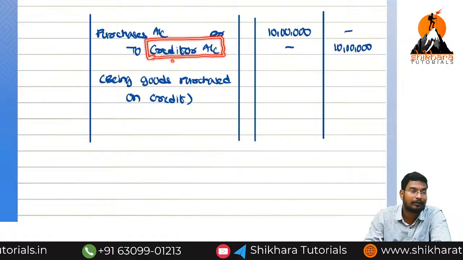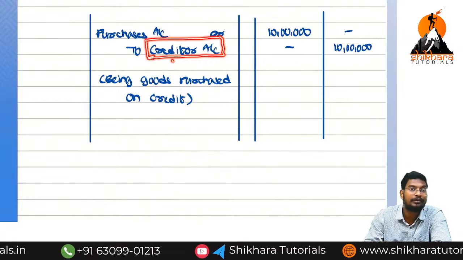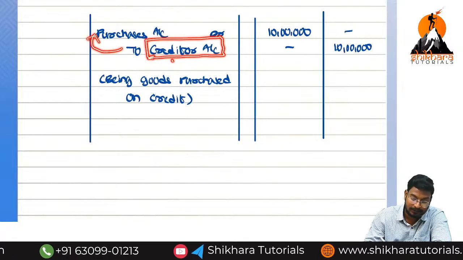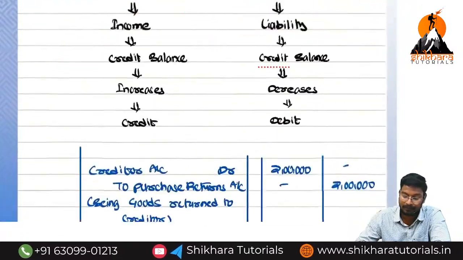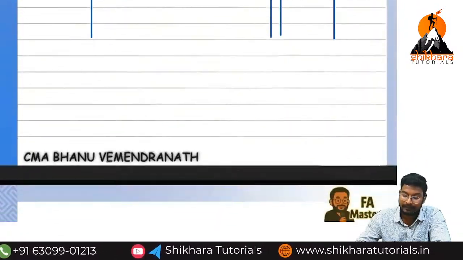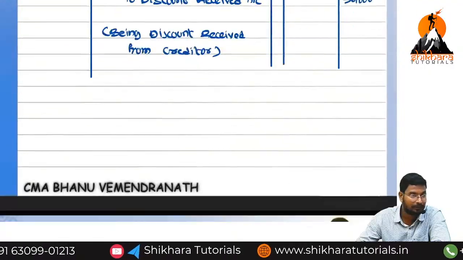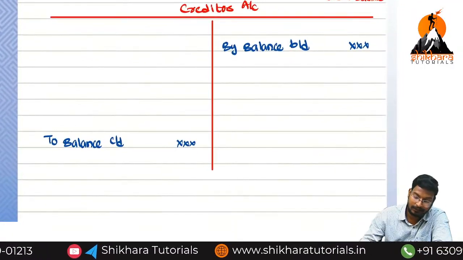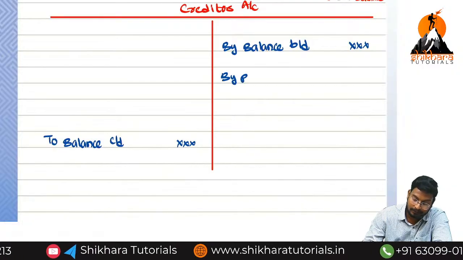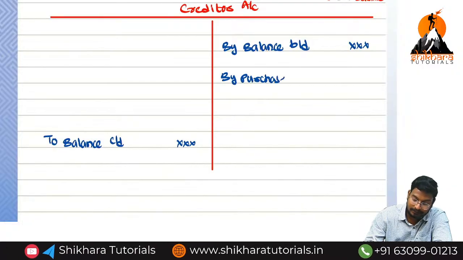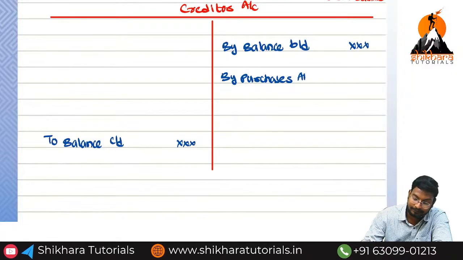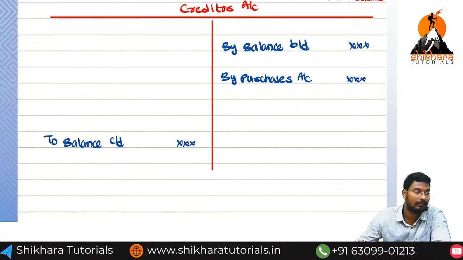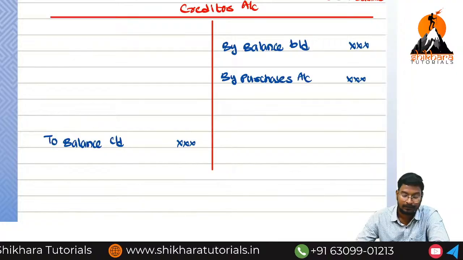But we record on the credit side with the name of the opposite account. What is the opposite account? Purchases. While recording anything on the debit side, we start with 'To'. While recording anything on the credit side, we put 'By'. So what do we need to write now? By purchases. Purchases or purchase returns? Purchases account.